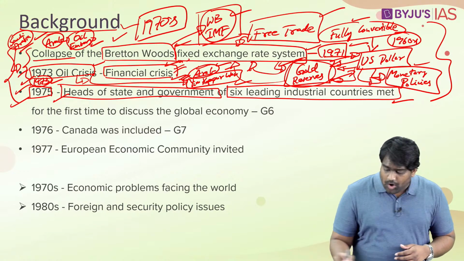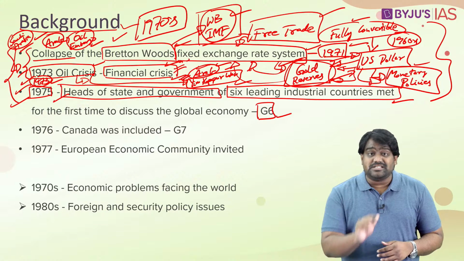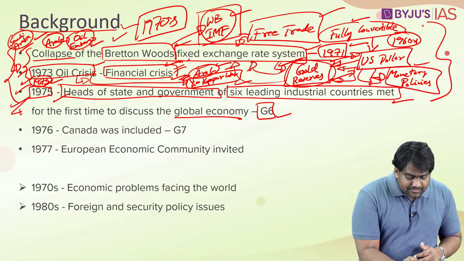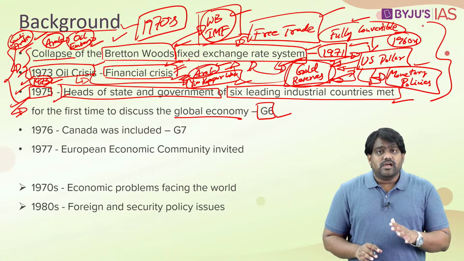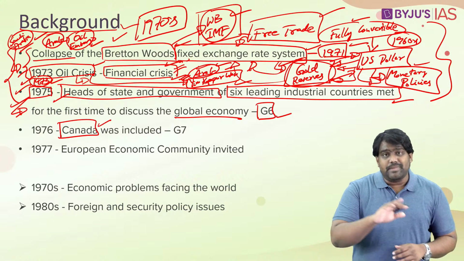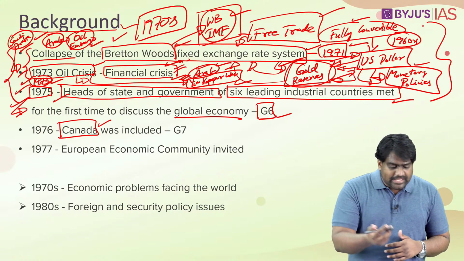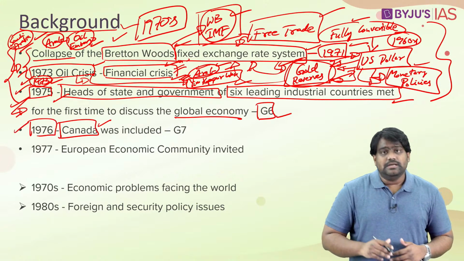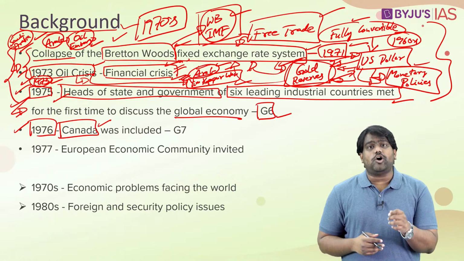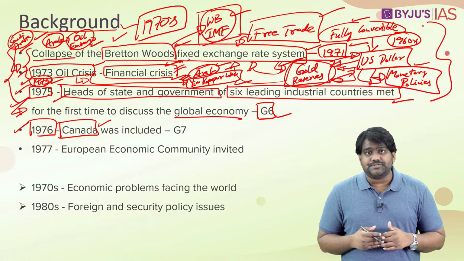When this forum was formed, initially it was just the G6. I want you to remember this. Initially in 1975, when the grouping was created, it was just the G6. Canada was still not a member of this group. It was only in the following year, in 1976, that Canada was also brought on board, as it was the 7th largest economy back in 1976.